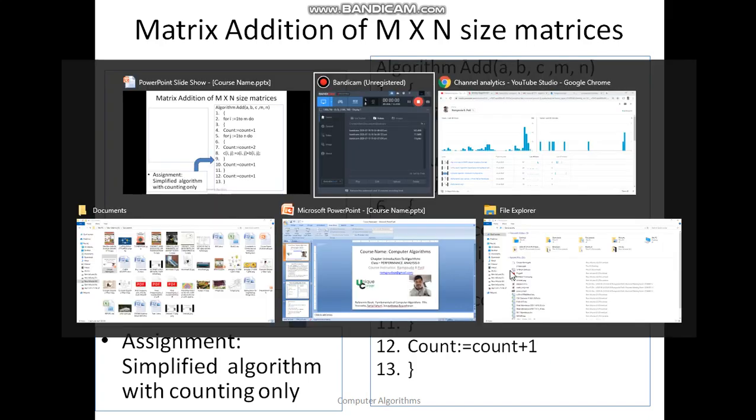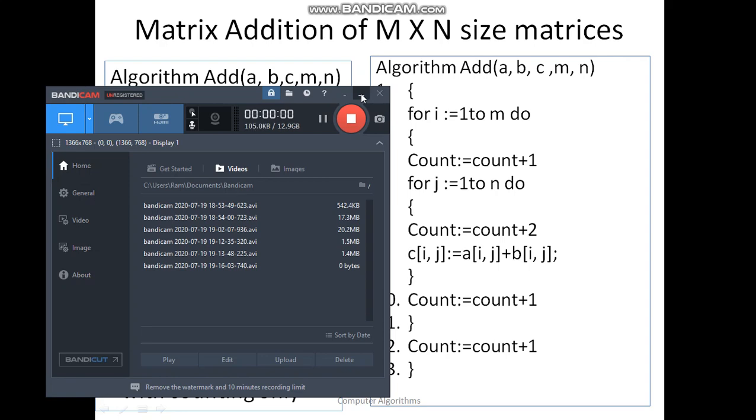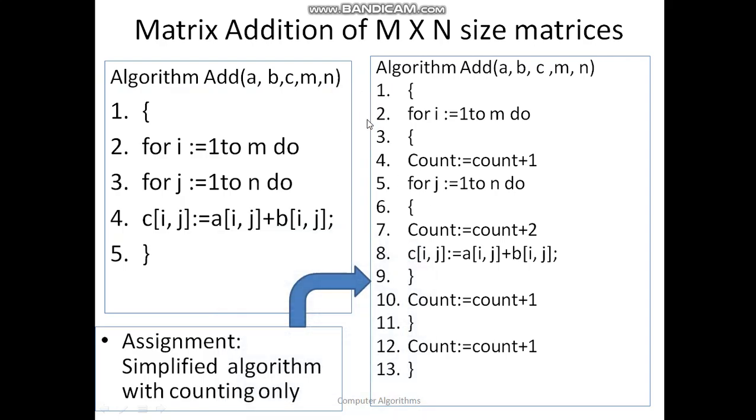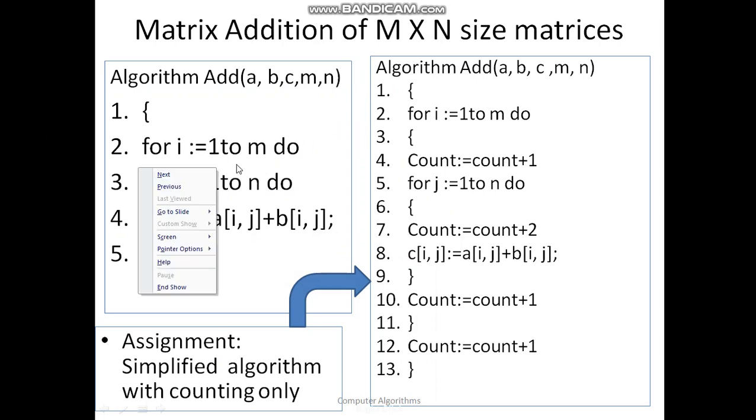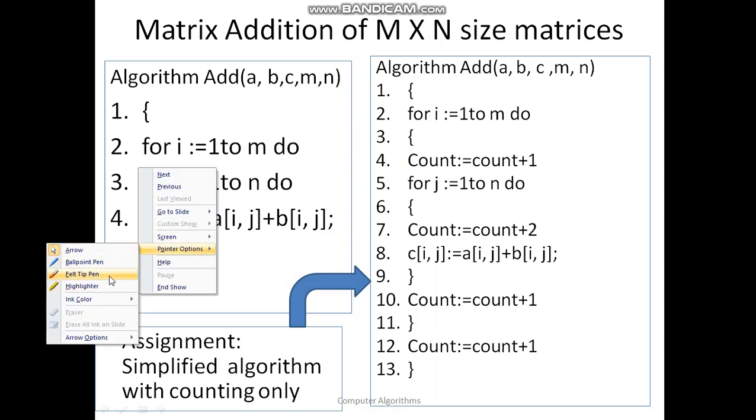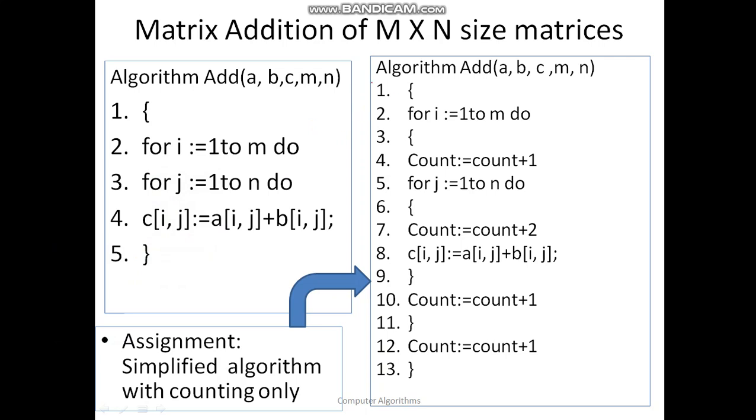Moving ahead, find out how the count works for the matrix addition problem. Here you can see that in matrix addition, I have given a matrix of size m by n. A is a matrix of size m by n, B is a matrix of size m by n, and C is also a matrix of size m by n. m is a scalar value and it can hold any integer. n is also a scalar value, and these are multi-dimensional, 2-dimensional values.